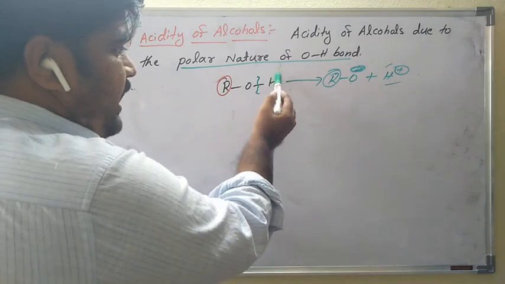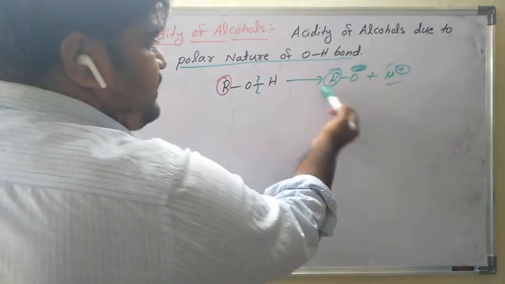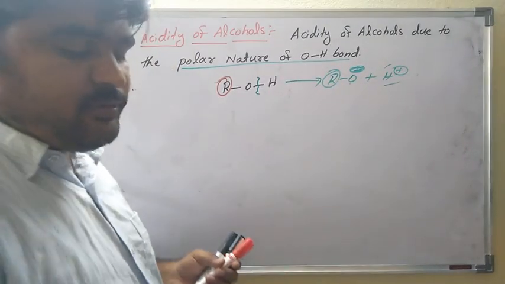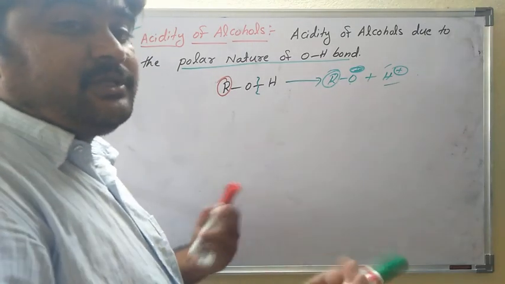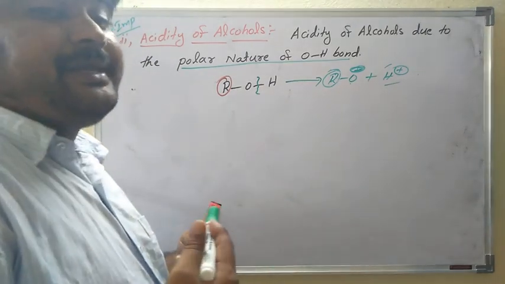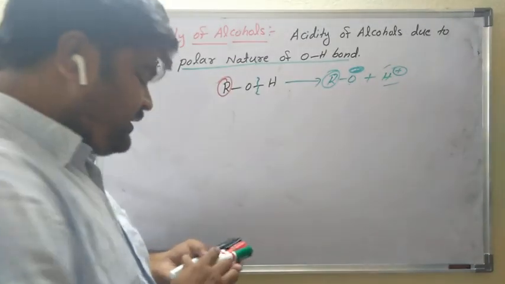Polar nature means positive and negative charge. The hydrogen leaves as an H plus ion, and oxygen becomes O minus, that is RO minus. The stability of this RO minus depends on the R groups. R groups means methyl, ethyl, propyl, or primary, secondary, tertiary carbon. That means there are different alcohols: primary, secondary and tertiary. Is it clear?